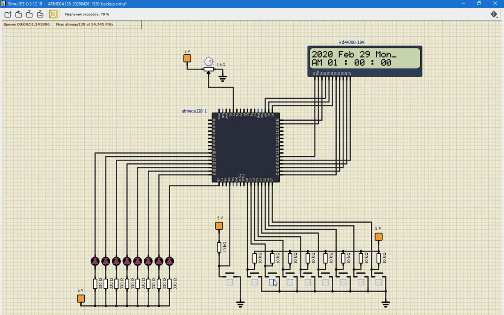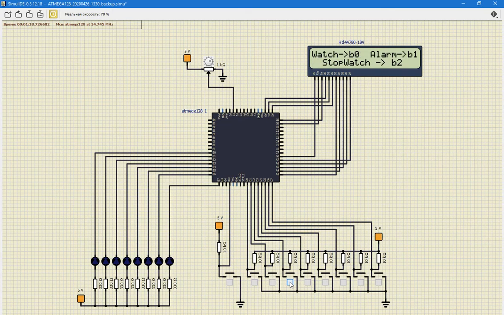So we set some values. First of all date, then time. For example, 4 p.m., 7 seconds. So now when time is set, we can press button 2 and go to the menu.